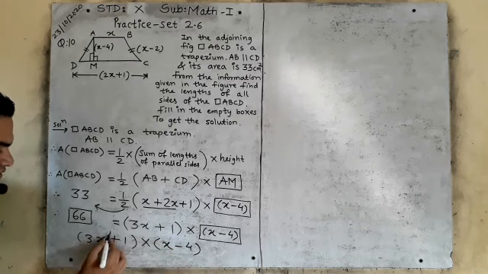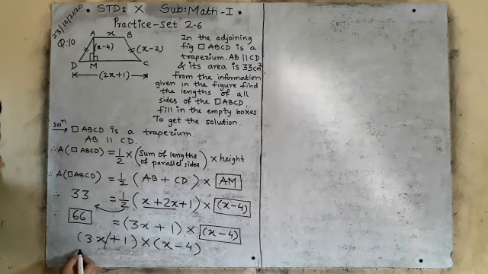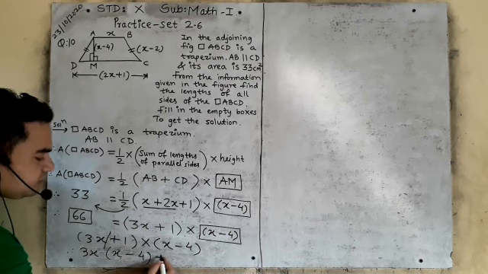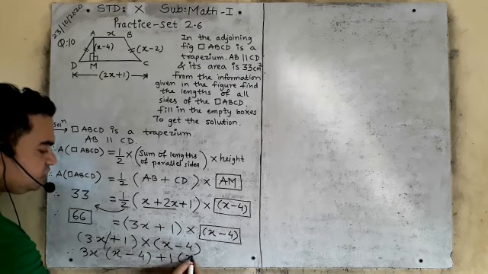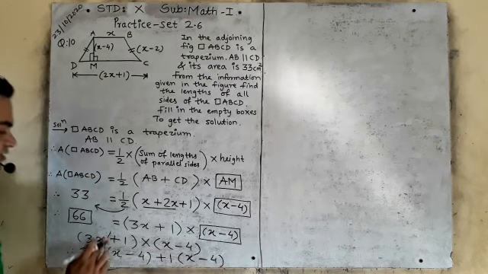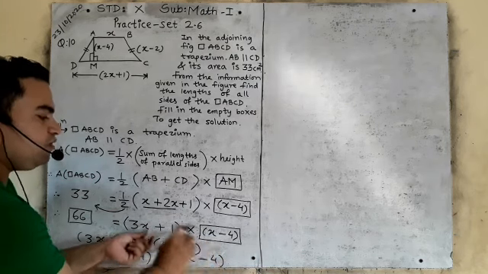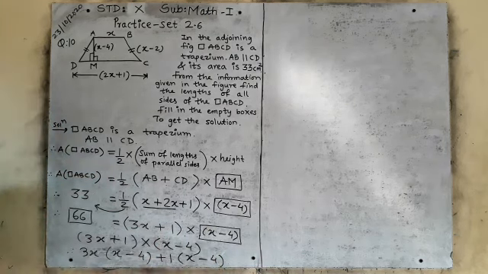So what I have said: cut the first bracket, make two parts. The first part is 3x, right? Give it the second bracket, x minus 4. What was the second part? Plus 1. Give it also the second bracket. Is it clear? I hope you understood. We are solving these two brackets because without solving this you cannot understand.